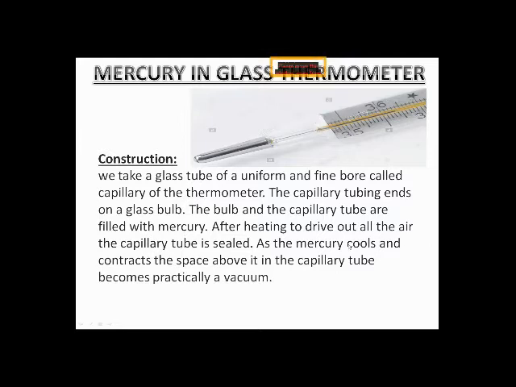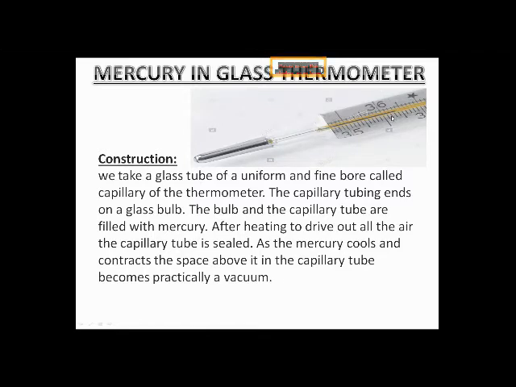After heating to drive out all the air, the capillary tube is sealed. As the mercury cools and contracts, the space above it in the capillary tube becomes partially vacuum.